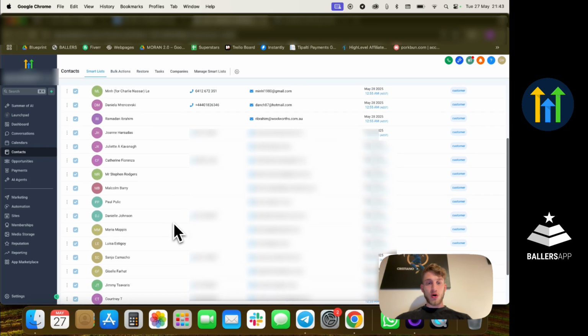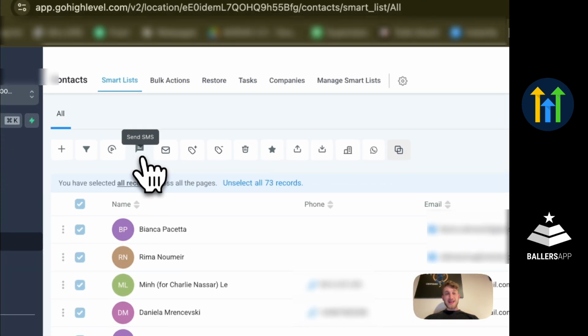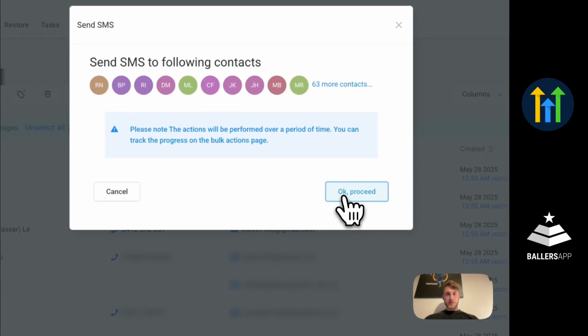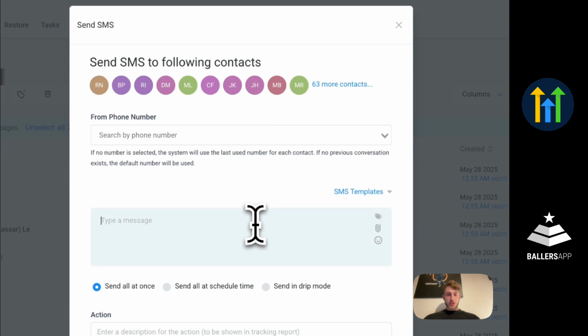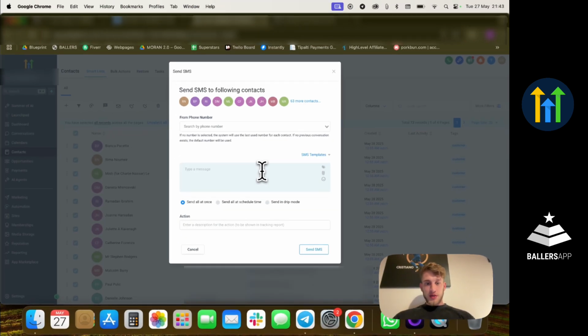So let's say that you want to send to all of the members that you have within your academy an SMS. What you're going to do, you're going to just click send bulk SMS, search by phone number. At the moment, I don't have a phone number connected to this account. So what you would do, you would just type in the message here. Hello, tomorrow we start moving to the tournament at 8 a.m. let's say. Please be in the club at 7:30.